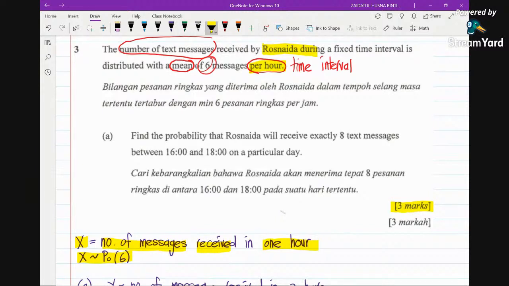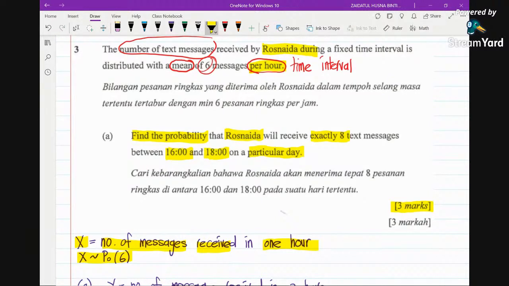The question says, find the probability that Rosnaida will receive exactly 8 text messages between 4 o'clock and 6 o'clock on a particular day. Between 4 and 6 o'clock, you know it is 2 hours, right?